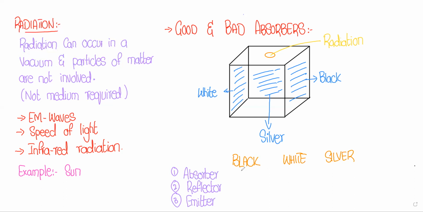Black? Black color. So black color is the best absorber. And if we move from black to silver, we are moving from best to the worst side, right?